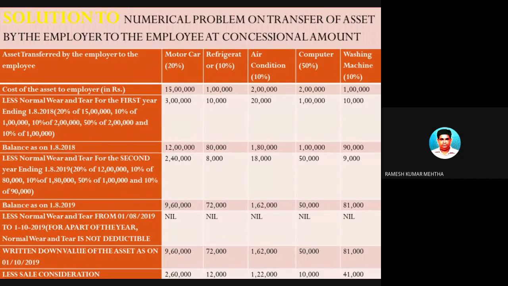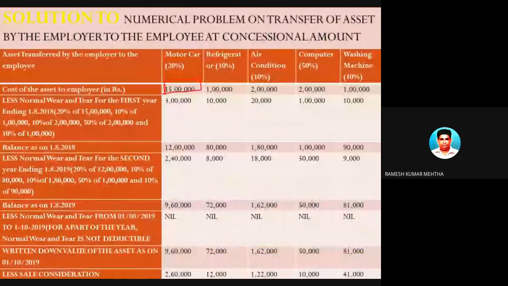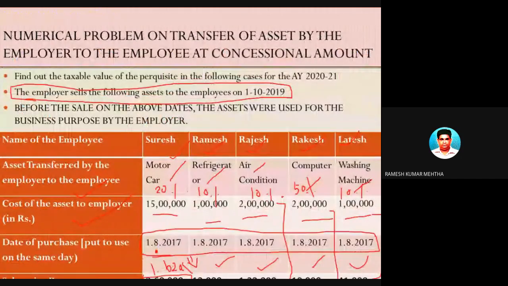The problem goes like this. The first asset is the motor car, which is 15 lakhs. This was purchased on 1/8/2017, as were the other assets here. And it was sold to the employee on 1/10/2019.